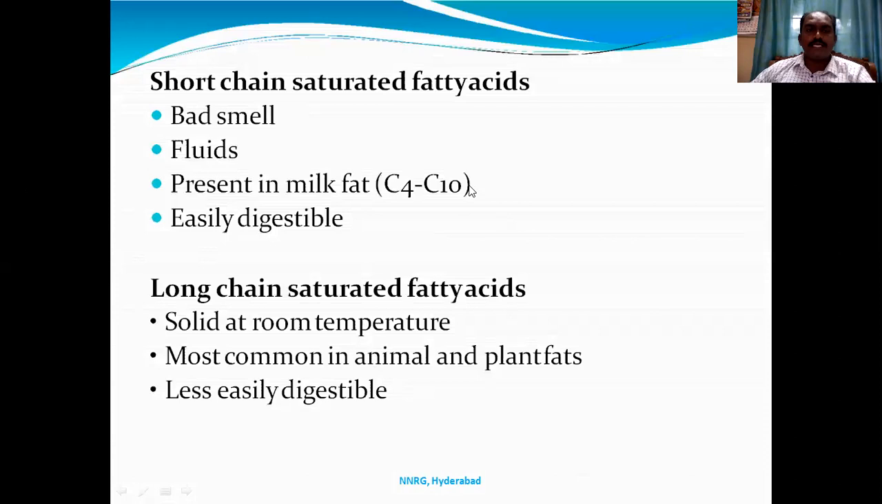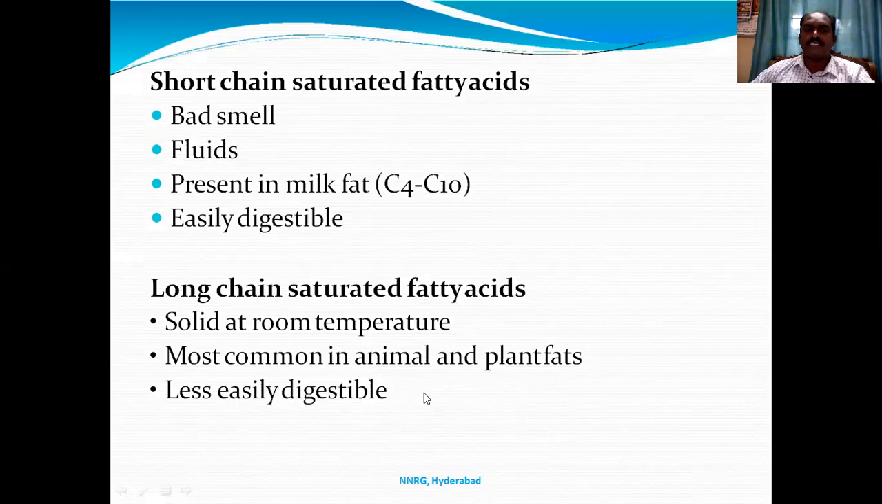We'll see the properties here. Short chain saturated fatty acids have a very strong, bad smell. They are fluids present in milk fat. Most of the butter contains C4 to C10, and they are easily digestible. Whereas long chain saturated fatty acids are solids at high temperature, most common in animal and plant